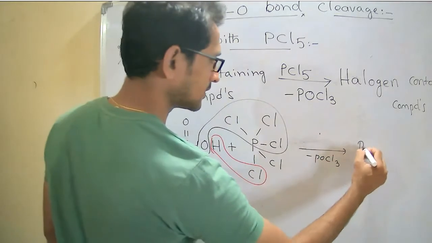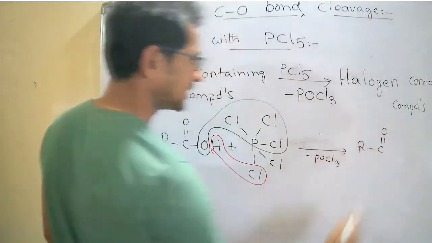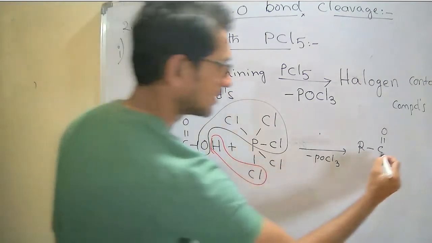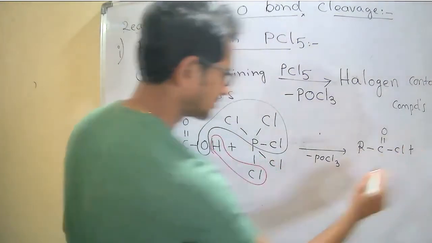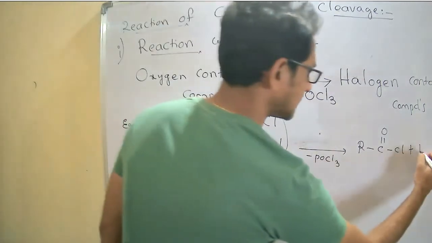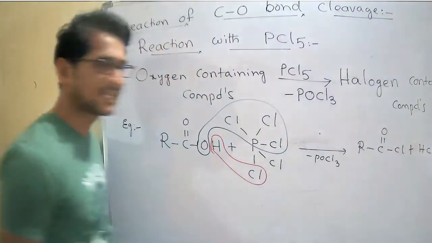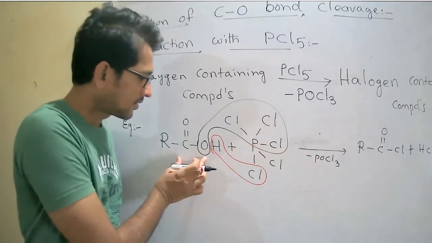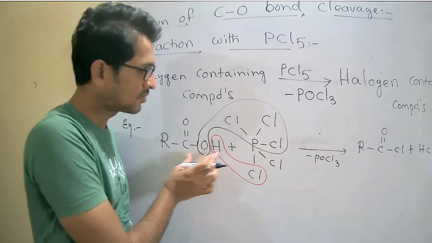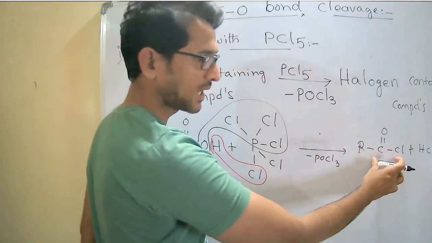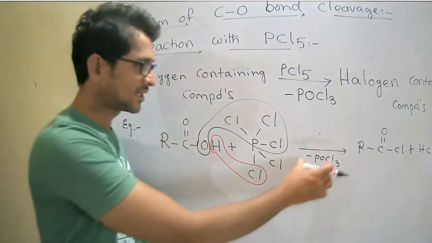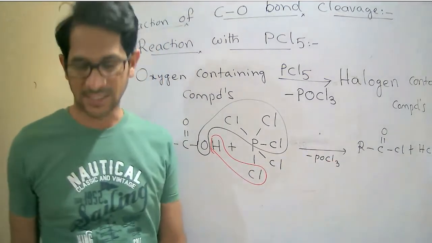Now R C double bond O, what is left in this? Chlorine plus HCl. Now see, the oxygen containing compound is converting into a halogen containing compound with the removal of the POCl3.